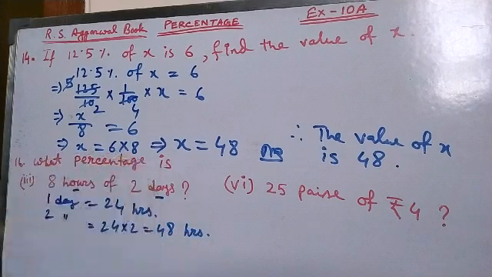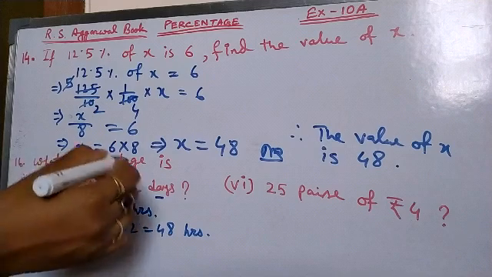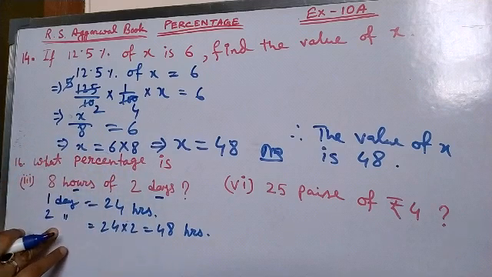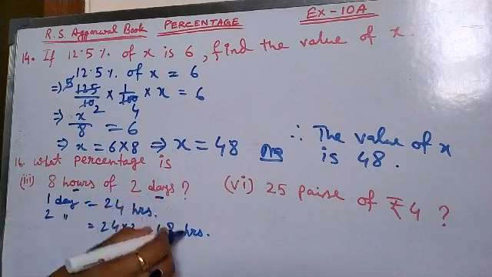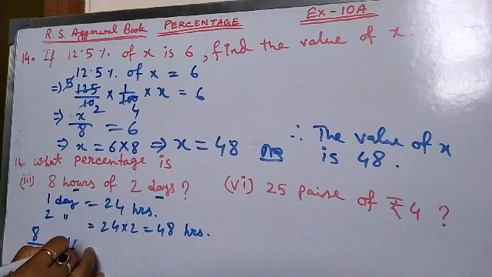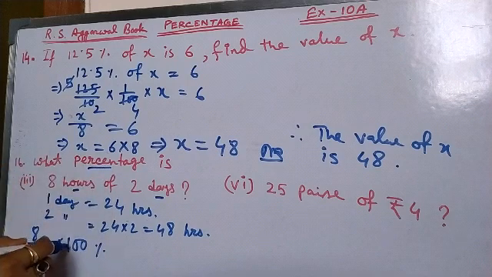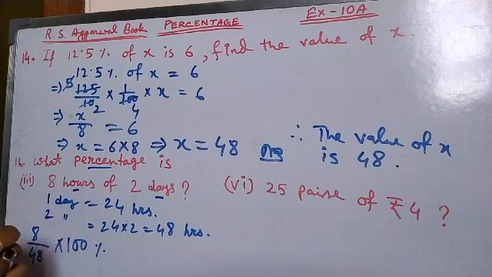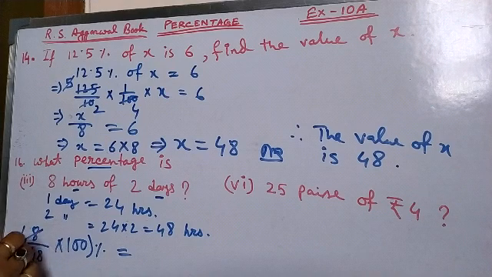So what percentage is? That means let x% we can take, or we can do it directly. That means 8 hours out of 48 hours. That means 8 by 48 into 100%. That means we have to make it into percentage. That's why every time we have to multiply 100% with the given number. Then we can cut it.